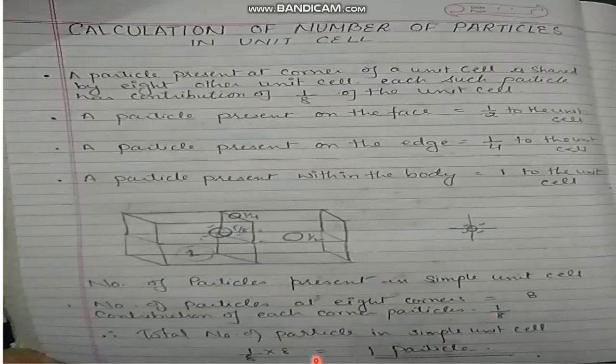So the total number of particles in a unit cell will be 1 by 8 into 8, and that is 1 particle. A simple unit cell contains only 1 particle.